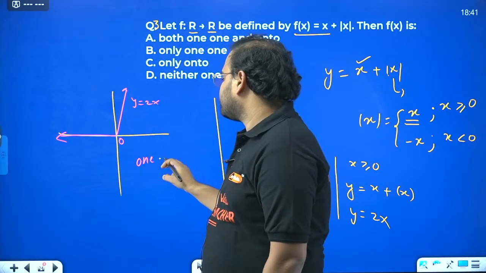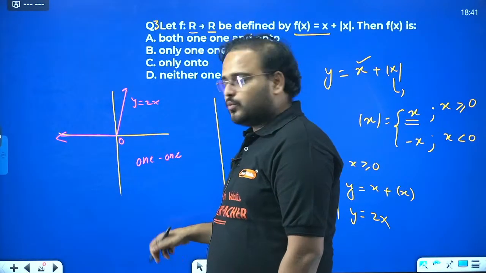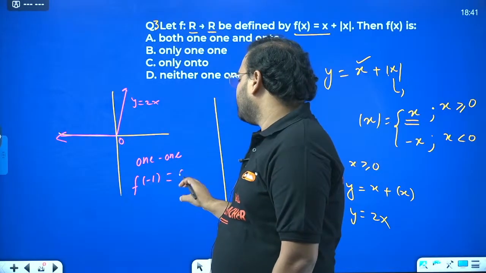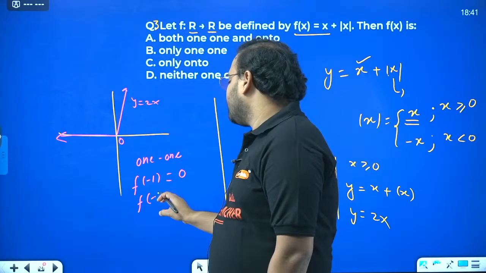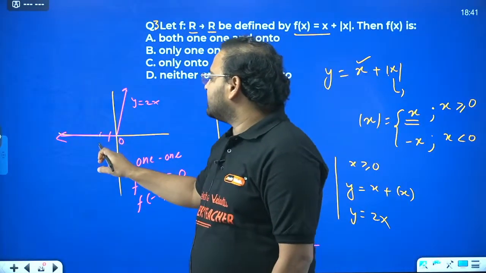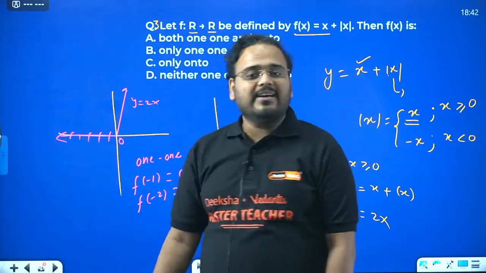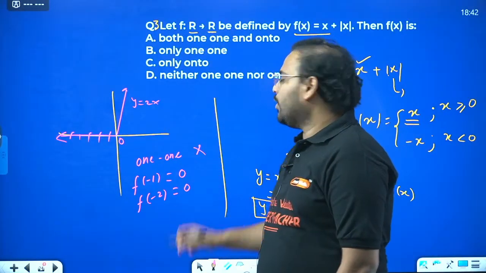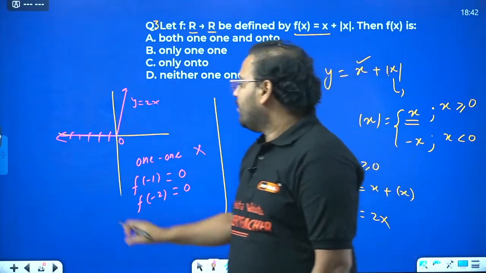If I ask you, what is the function value at minus 1, you'll say the answer is 0. Function value at minus 2, what is the answer? Also 0. Because for all the negative values, the answer is always 0 only. It means it is not 1-1. Okay. What about onto, sir?